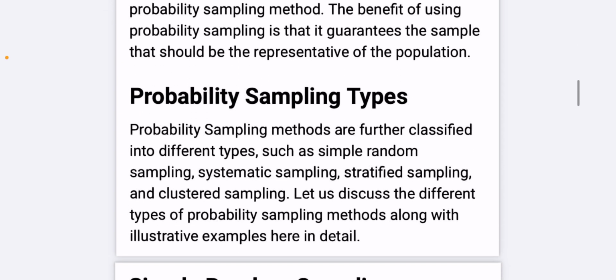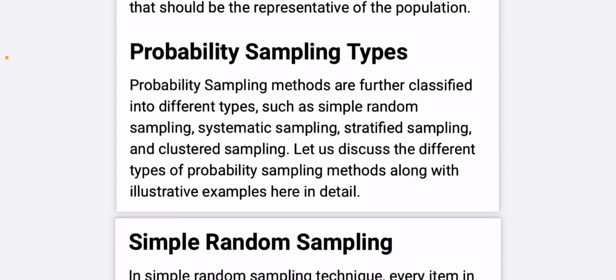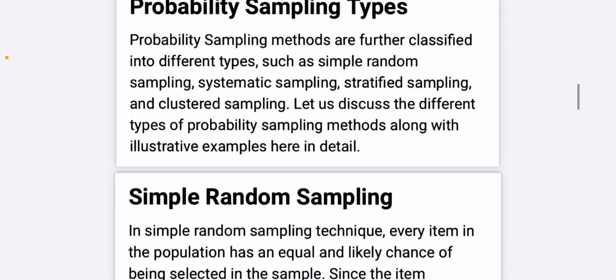Probability sampling types. Probability sampling methods are further classified into different types such as simple random sampling, systematic sampling, stratified sampling, and cluster sampling. Let us discuss the different types of probability sampling.